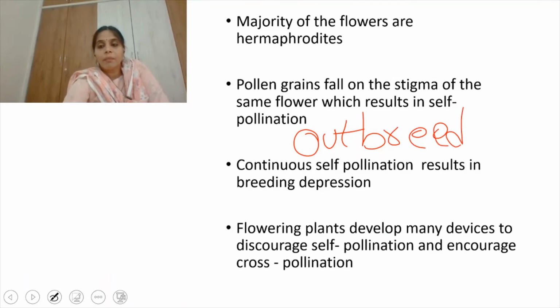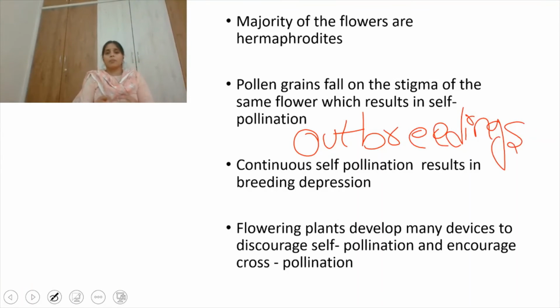See, the majority of plants are hermaphrodites, bisexual, with both male and female gametes present on the same flower. There are large chances. But in the first slide I explained it's very rare because synchrony will not be there. Synchrony means the anthers and the stigma should mature at the same time and be very close to each other, which is not possible. That's why self-pollination is very rare.